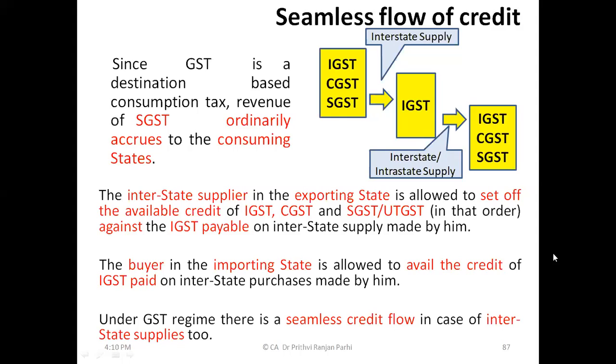The question is that a supplier may have IGST credit, may have CGST credit, may have SGST credit. That means these are the credits and these are the ITC that may be available with him. The question is, in which situation will he have IGST credit and in which situation will he have CGST plus SGST credit? What are the situations?